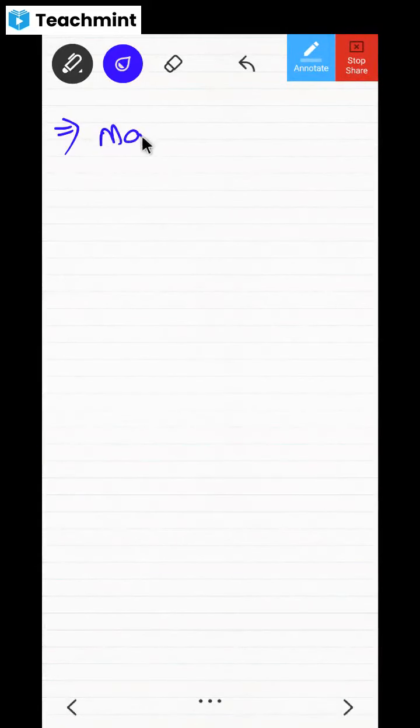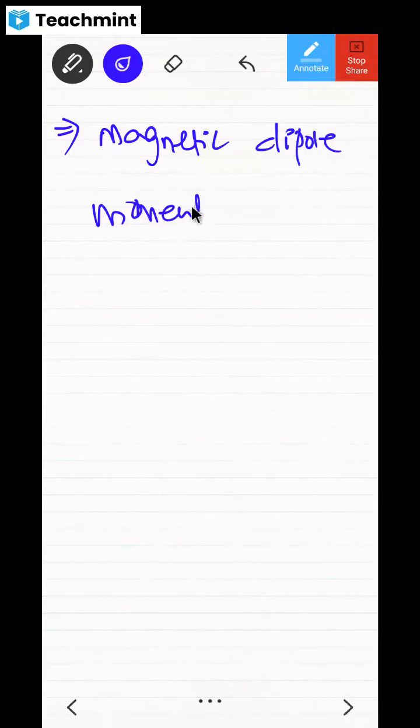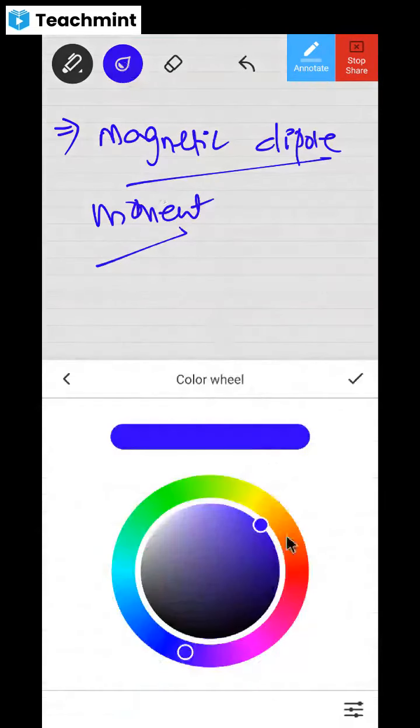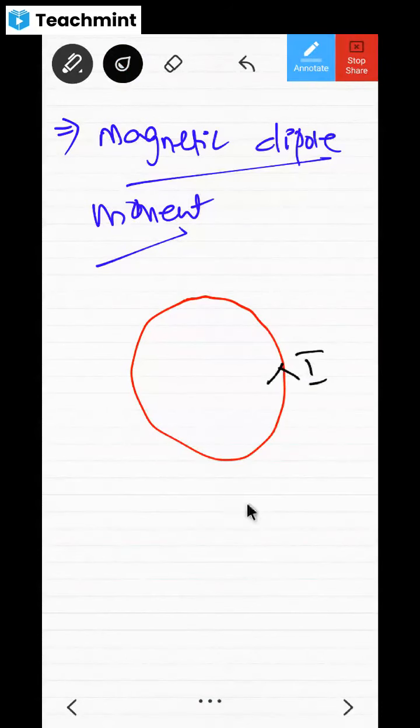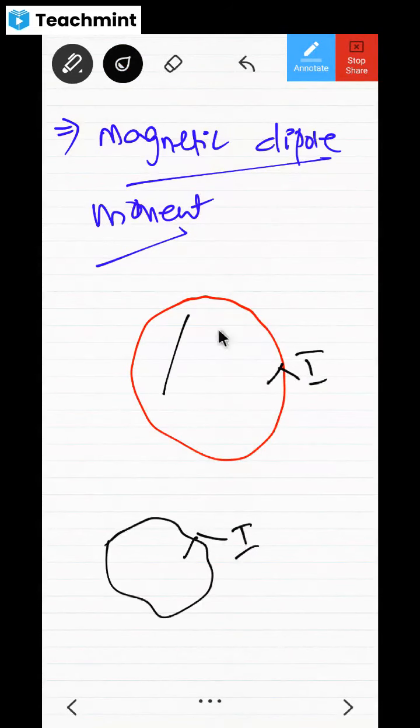Again, we are going to have one more definition for magnetic dipole moment. Any one you can write, both will get the mark. It's not like you are going to get the mark only in one. Magnetic dipole moment means, for example, I have got any one conductor here, and in that conductor some current I is flowing, and this conductor is circular. It can be anyhow, no need that it has to be circular only, or it can be like this also. Here also current may be flowing. Now this conductor is having area A or not?